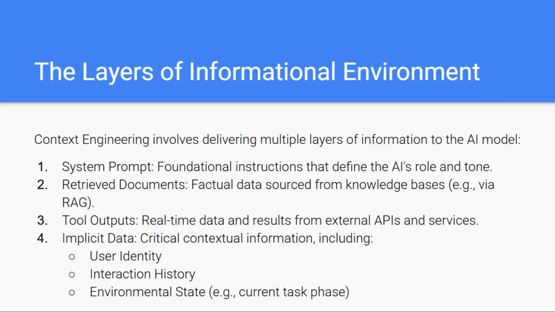This is why powerful AI systems don't rely on a single clever prompt. They rely on carefully engineered context. And that brings us to the end of this video. If there's one idea to take away from the video, it's this: the future of AI belongs to systems that are not just well prompted, but well contextualized. Context engineering is what unlocks reliability, depth, and true autonomy in modern AI agents.